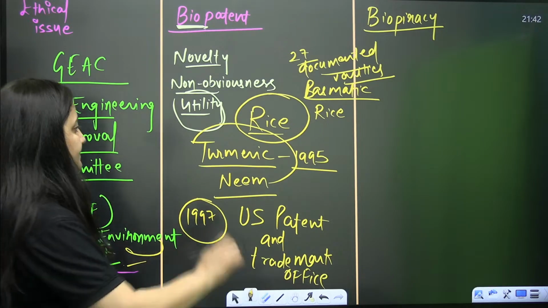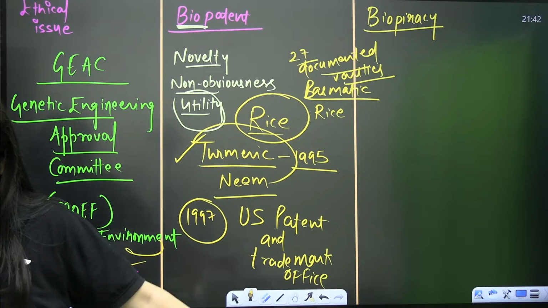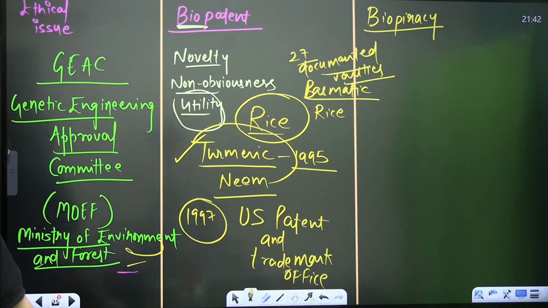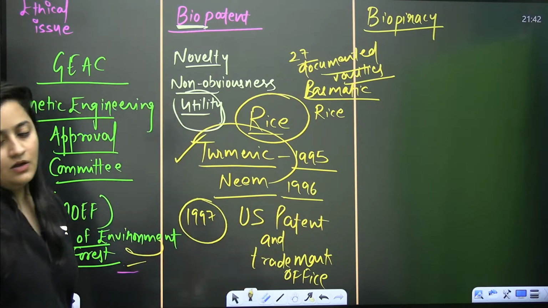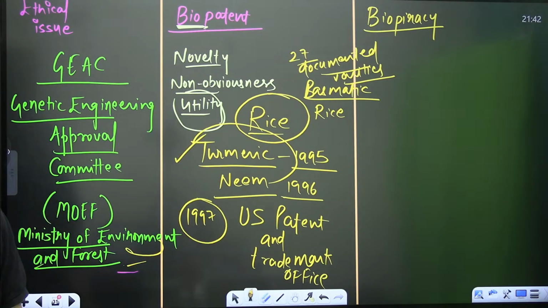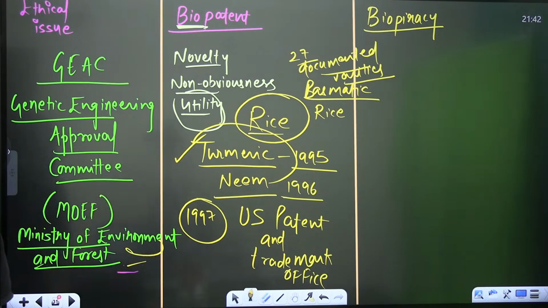So it was challenged by Dr. R.A. Mashelkar, an Indian scientist. He did a lot to awaken Indians to intellectual property rights issues, and the same was done with neem as well in 1996. Vandana Shiva challenged the patent granted for fungicidal use of neem oil.